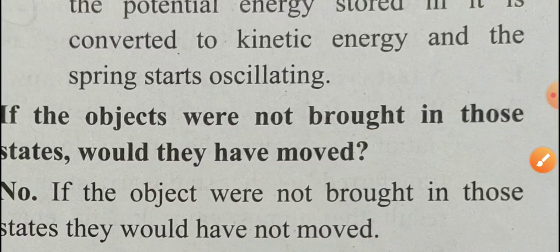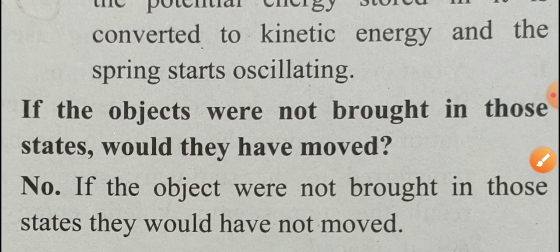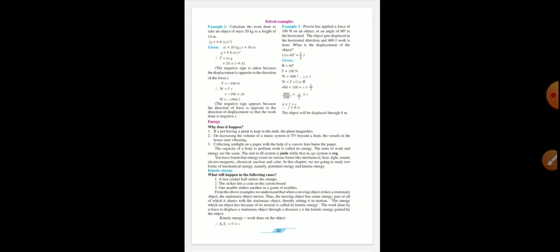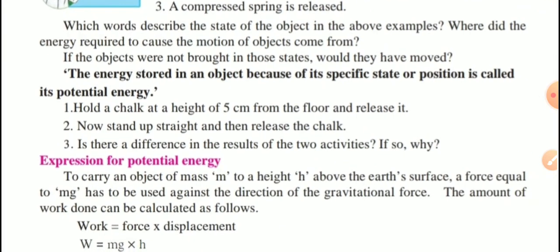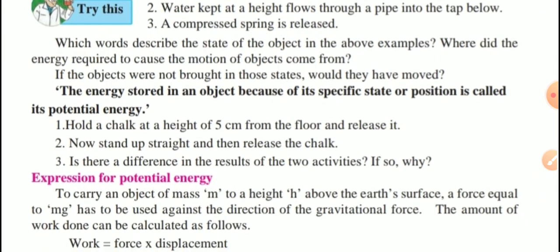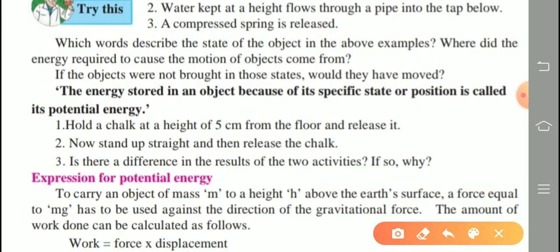So the answers of these two questions, whatever the activity is given for us, we have learned on that page. Now check there. A question is asked here: Define potential energy. What is potential energy? So mark the answer.